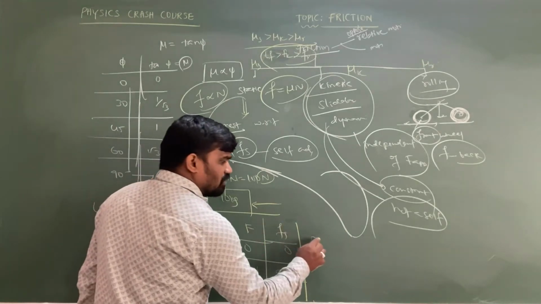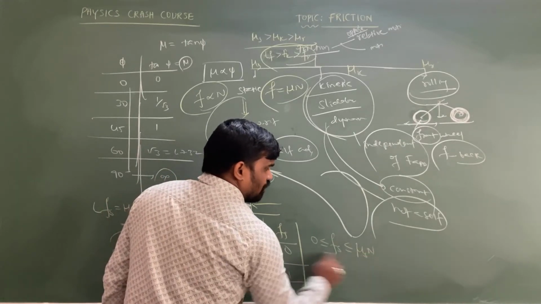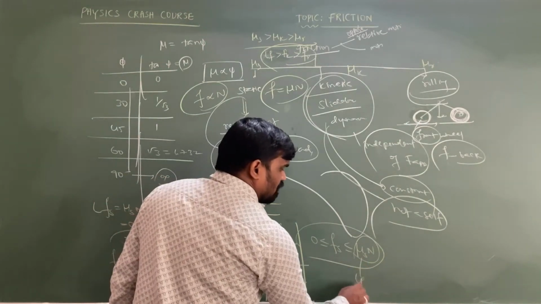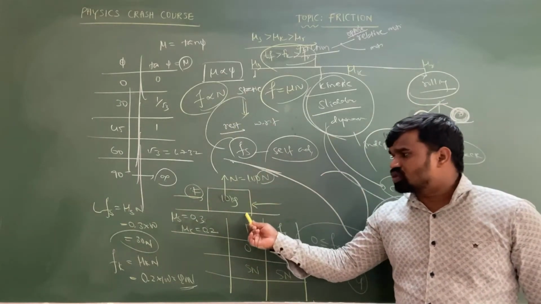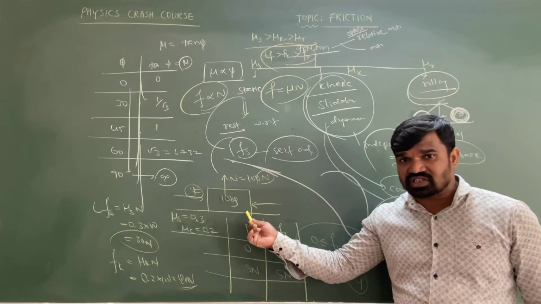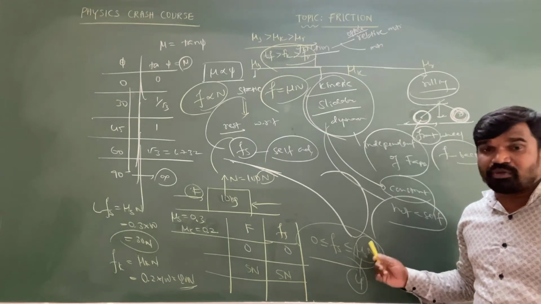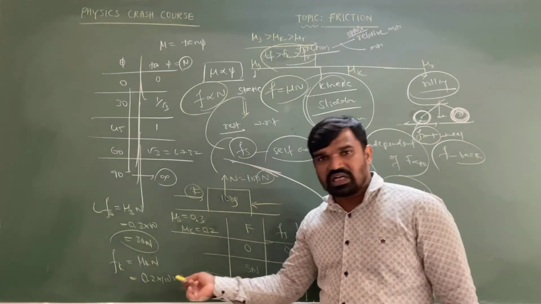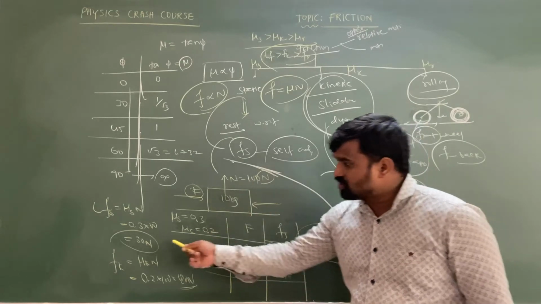The static friction's minimum value is 0 and it ranges from 0 to mu s into N. So this mu s into N is called the limiting friction. Remember my dear intelligence, this is very important. The friction between two surfaces which are at rest relative to each other must be less than or equal to mu s N. Must be less than or equal to mu s N, the limiting friction, yes sir, 30 newton. The friction might be 29, 28, 25, 26, 27 or else 10, 5, 0, but it could not become 31.